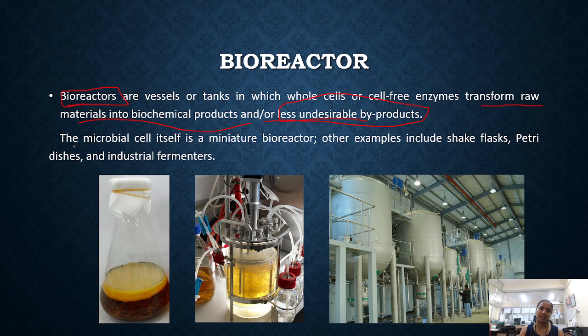These are examples of fermenters. Suppose this microbial cell, our cell, is a miniature bioreactor. Also shake flasks, petri dishes, industrial fermenters. This is a shake flask that we use in day-to-day life for a very small amount of culture. If we are able to produce the compound in this culture, then we move up to a higher volume.